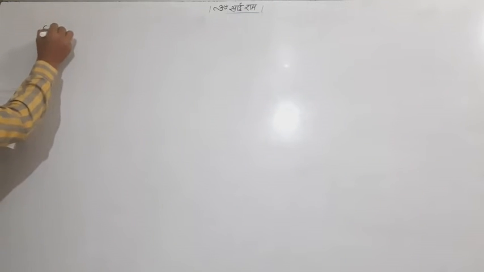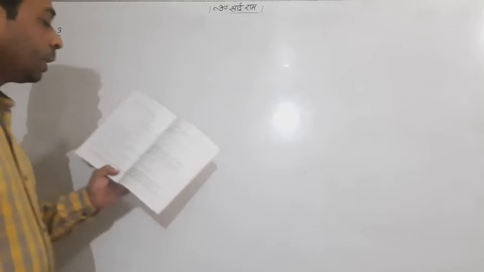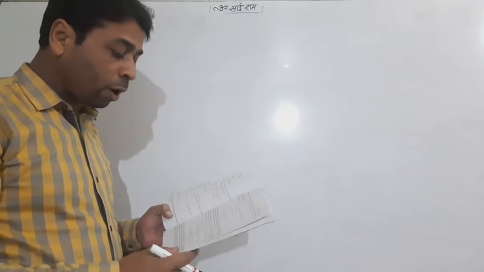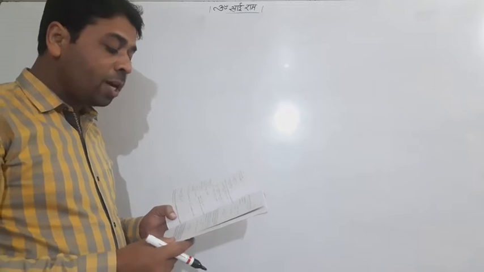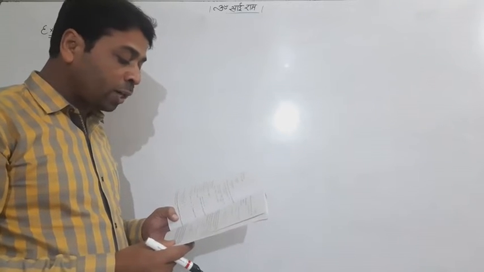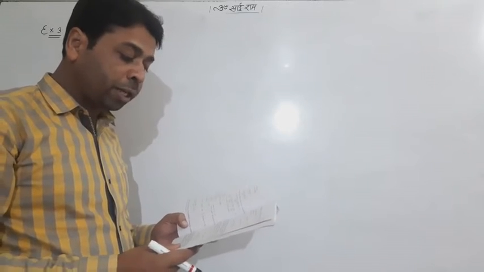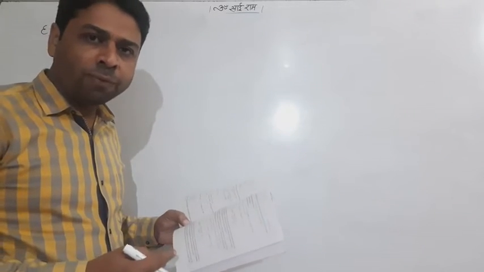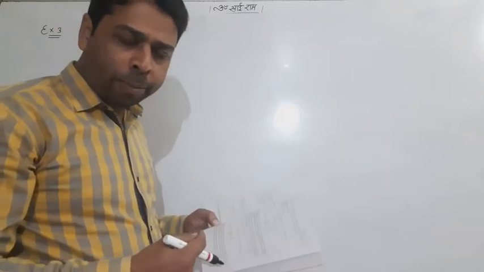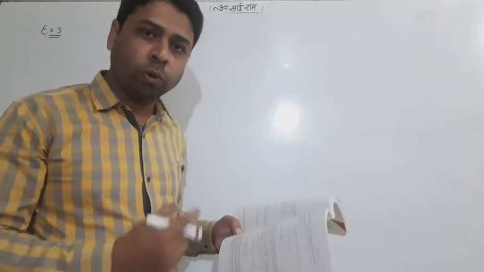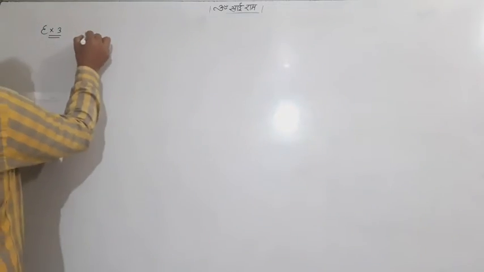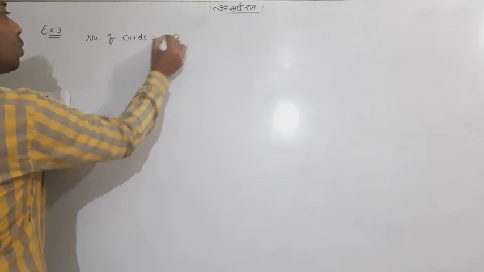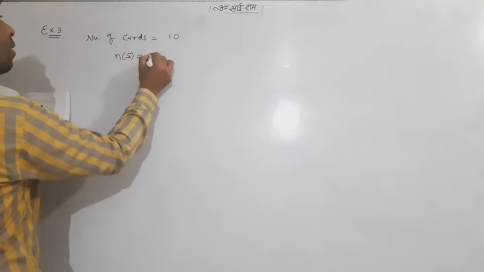Example number 3 I am telling you. The question says 10 cards numbered 1 to 10 are placed in a box, mixed thoroughly, and then 1 card is drawn. If it is known that the number on the drawn card is more than 3, what is the probability that it is an even number? Now it is very simple. We have 2 events: first the required event, and second the given event. First, the number of cards is 10. So I would simply write N of S equal to 10.